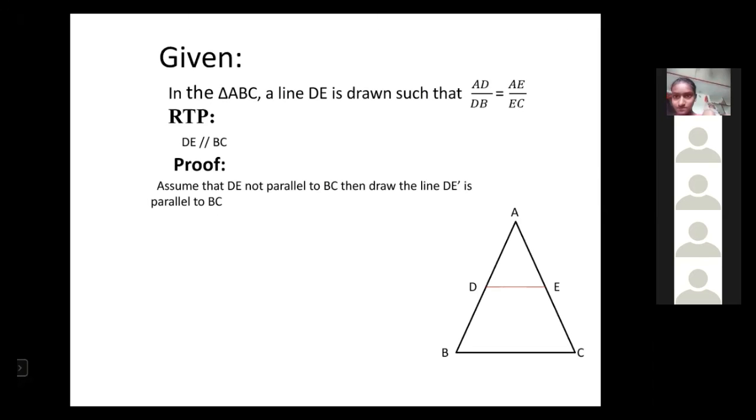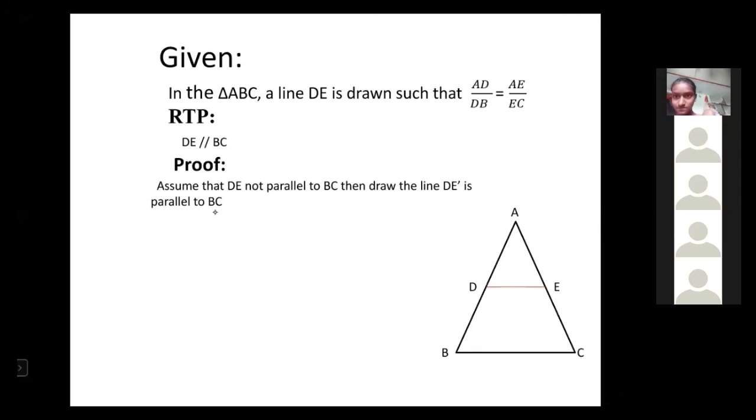In a direct proof, I have to prove that Ram is a good boy. For proving he is a good boy, I have to take the qualities of Ram. Ram has this quality, this quality, and this quality. According to these qualities, hence he is a good boy. That is a direct proof.